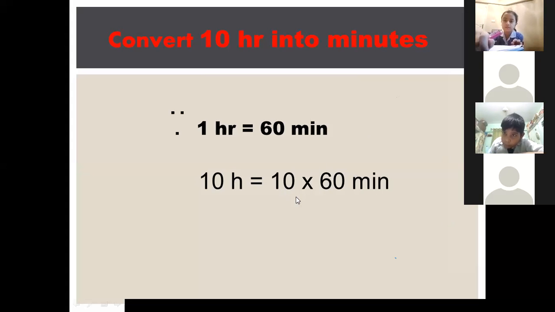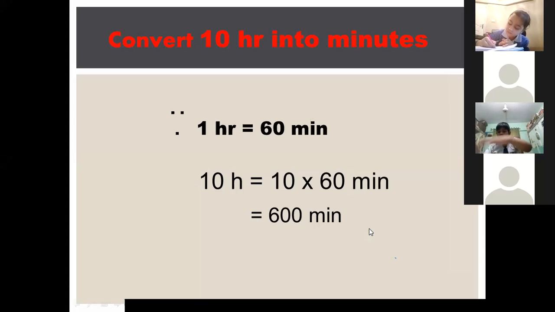10 multiplied by 6 is equal to 60 and then add 0. Okay, 10 multiplied by 6 is equal to 60 and then add 0. 10 times 60s are 600. So we get the answer: 10 hours is equals to 600 minutes.